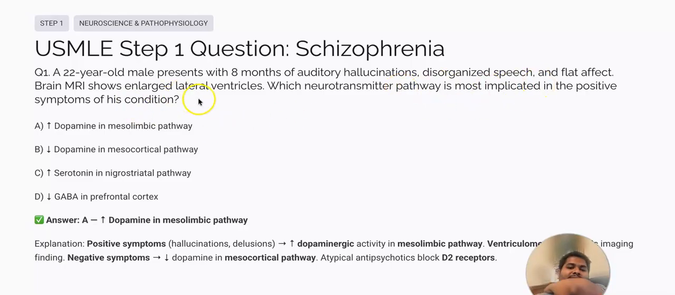Brain MRI shows enlarged lateral ventricles, with neurotransmitter pathways mostly implicated in the positive symptoms of this condition. And so he meets the criteria of schizophrenia. So that's why we say the person has increased dopamine in the mesolimbic pathway. So option A is correct. Okay, so we say that there is increased dopaminergic activity in the mesolimbic pathway for the positive symptoms.